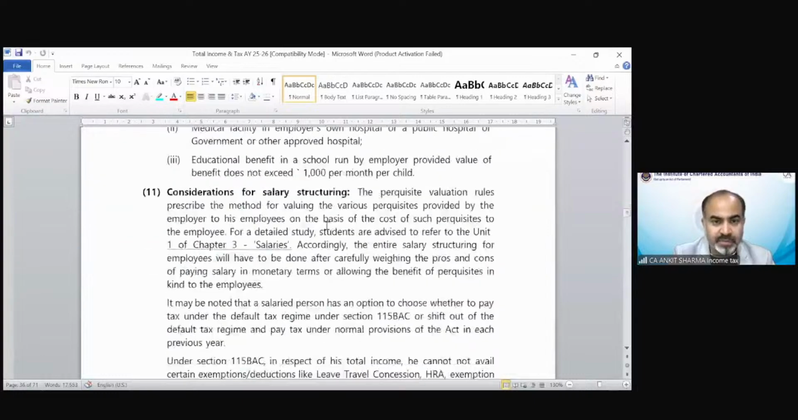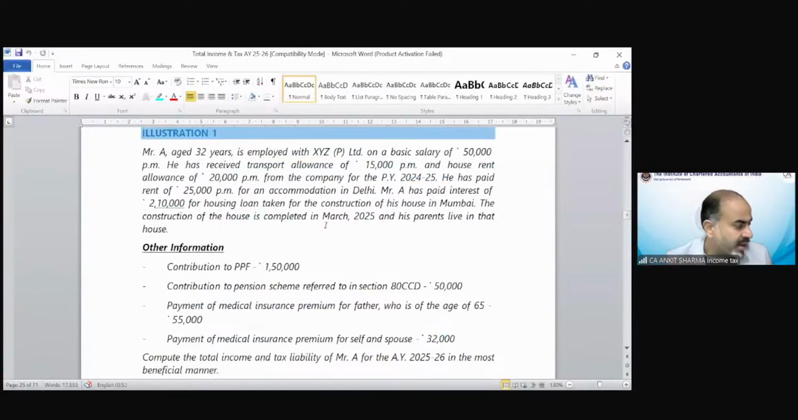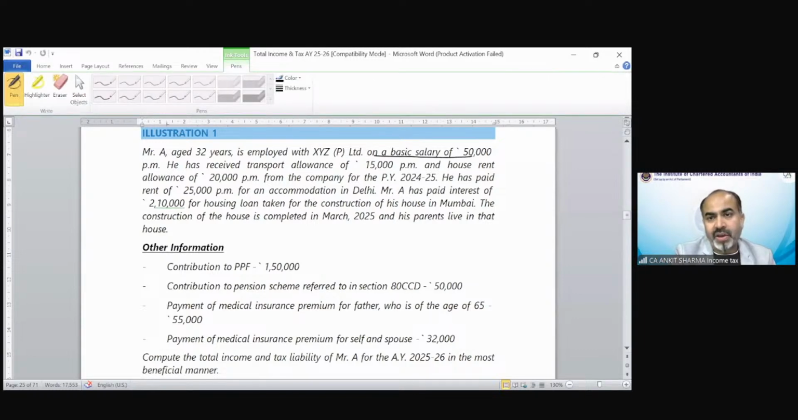There are two questions regarding illustration number 1 and illustration number 2. Mr. A, age 32 years, is employed with XYZ Private Limited on a basic salary of 50,000 per month. He has received transport allowance of 15,000 per month and house rent allowance of 20,000 per month from the company for previous year 24-25. In my opinion, there would not be a question in an examination in which they ask you to frame a structure of salary. That would be really complicated from your point of view.